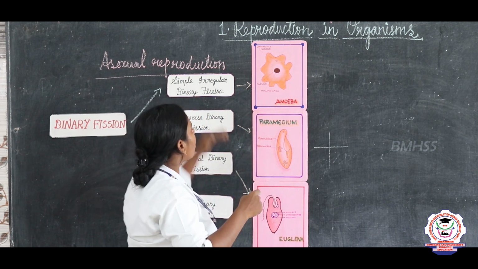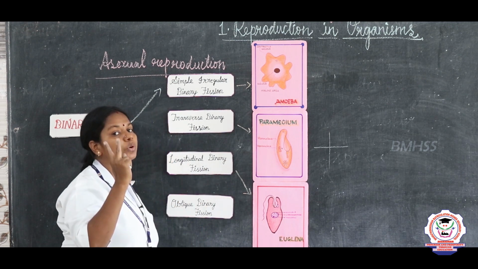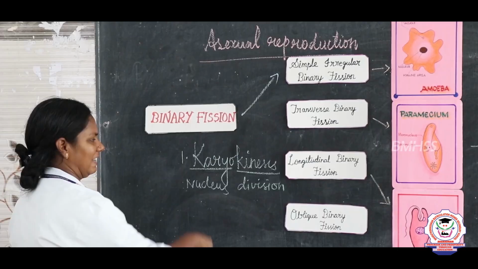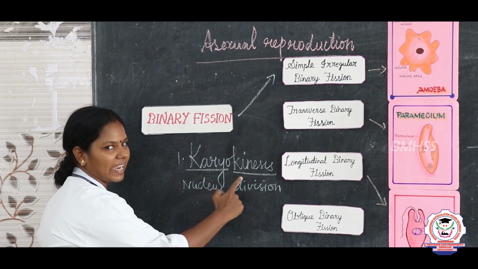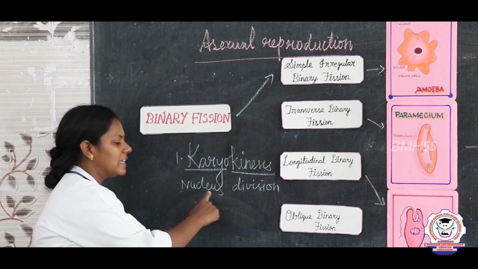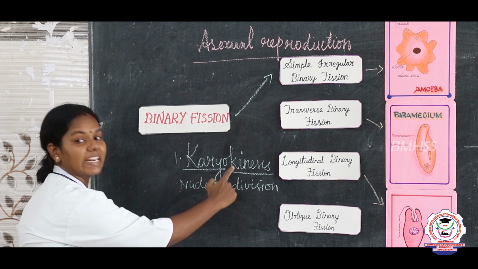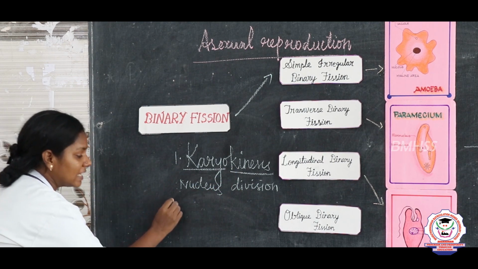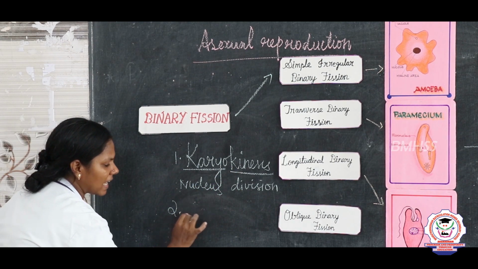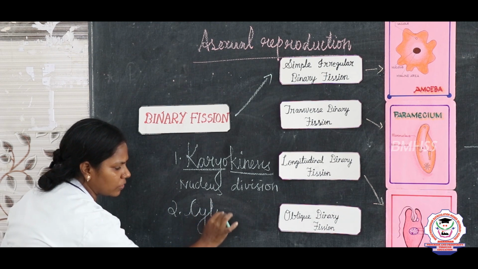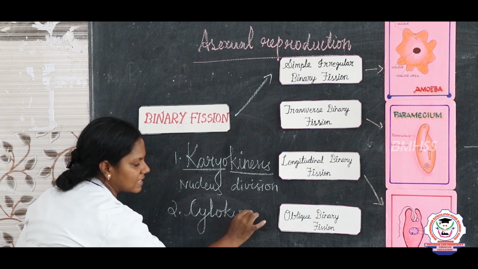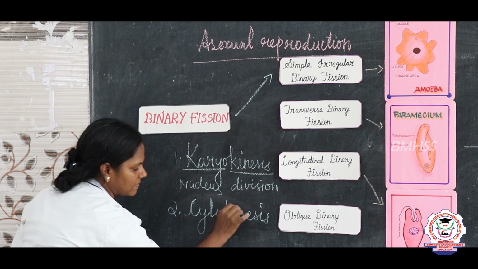Cytoplasm. In all binary fission, two important events take place. What is the first? Karyokinesis, which means the division of the nucleus. Karyo means nucleus and kinesis means division. The second step is cytokinesis. What do you mean by cytokinesis? Cyto means cytoplasm.